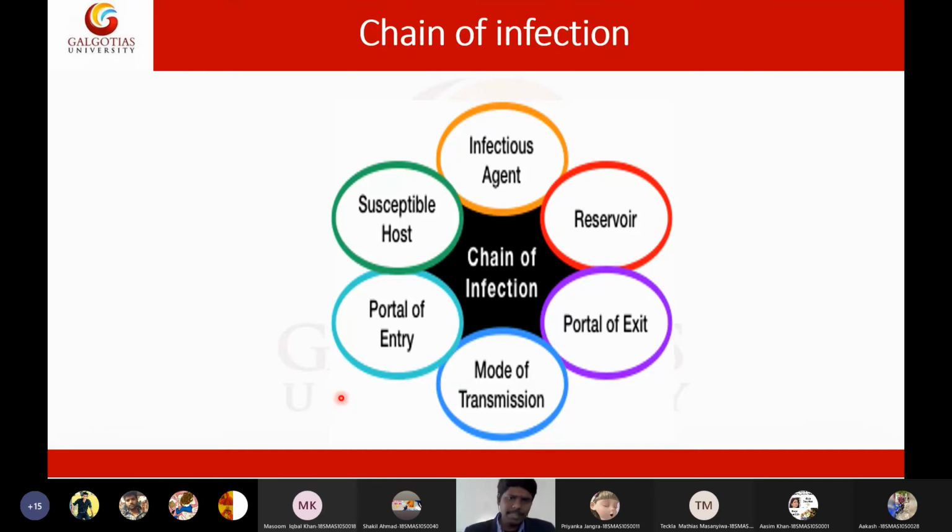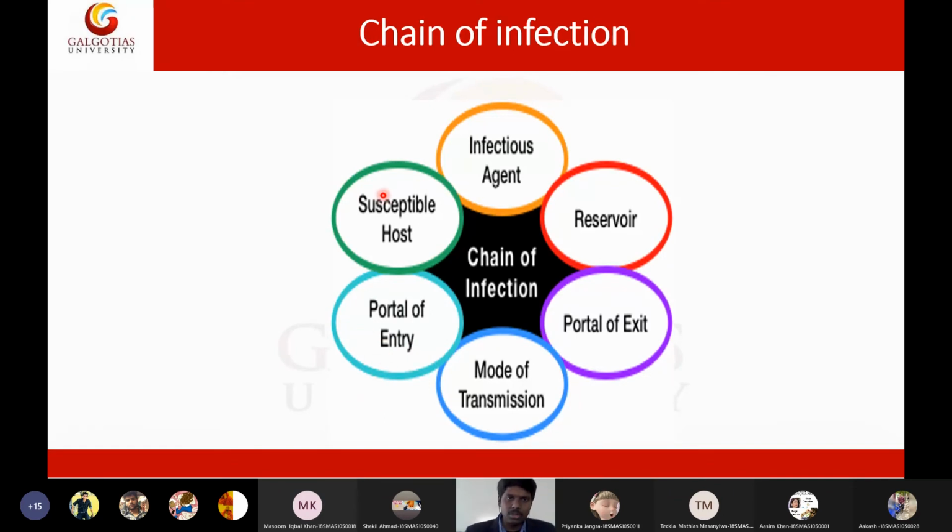When he is eating the ice cream, the parasite will enter into his body. So what is the portal of entry for this parasite? Here the entry is the oral route. Through the mouth, the parasite entered into the person's body. It can be through the mouth, through blood, through cuts, or through any other means. That is called the portal of entry.